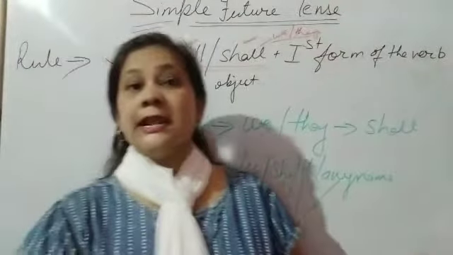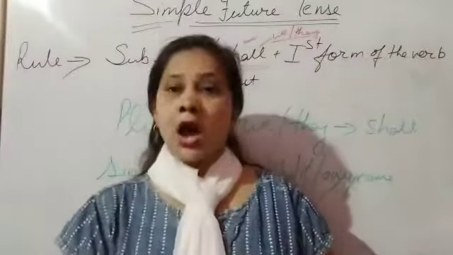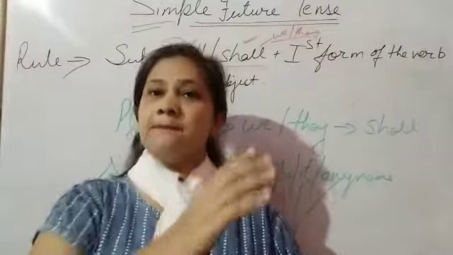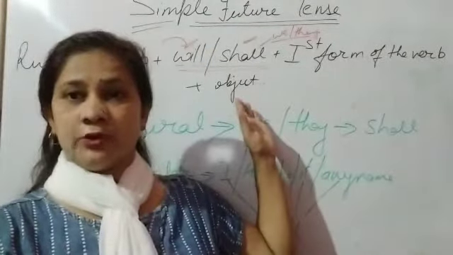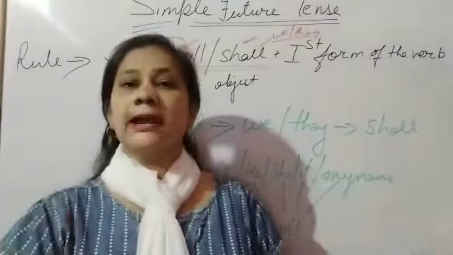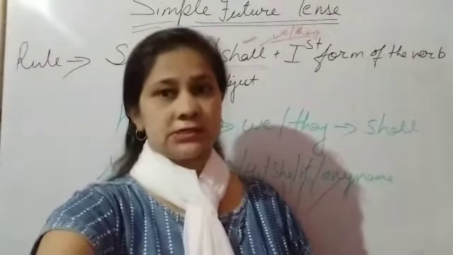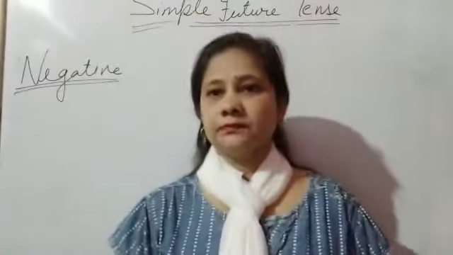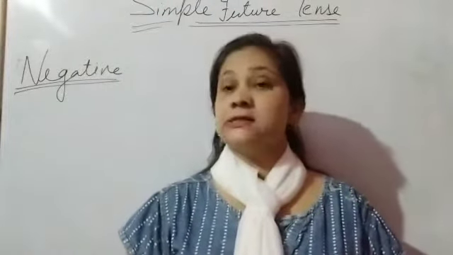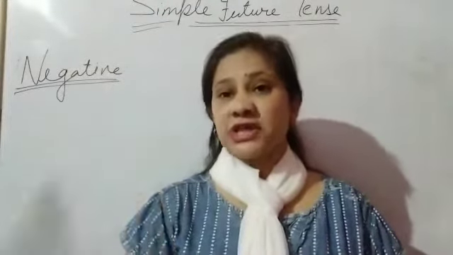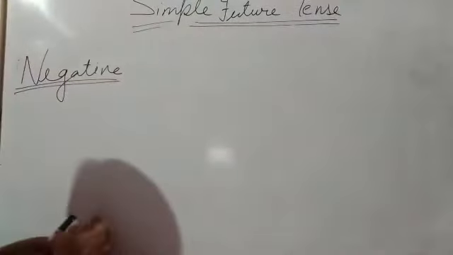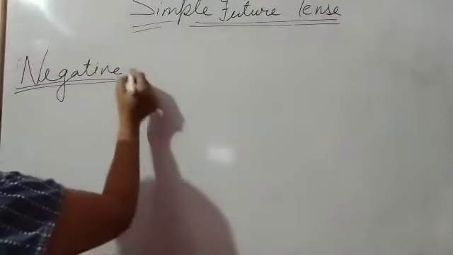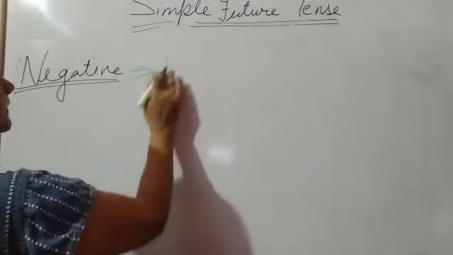Now moving on to negative tense. How will we make simple future tense in negative? This is the affirmative rule, and now we move ahead with the negative. How can we change it? First of all we should know the rules. So I am telling you the rules of the negative. What is the negative rule?